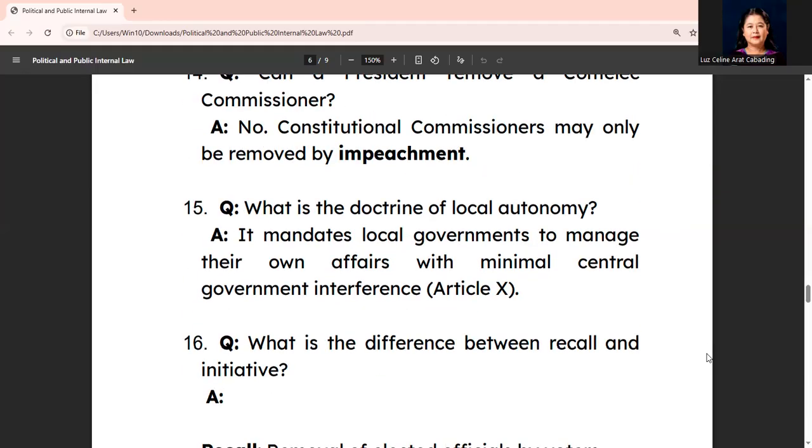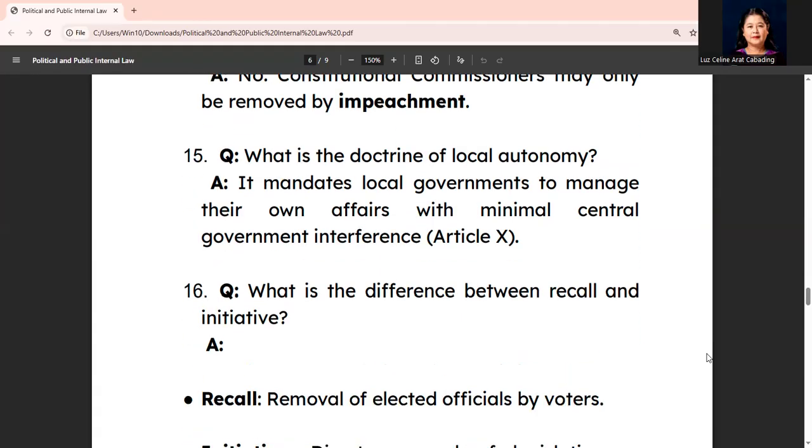And next question, what is the doctrine of local autonomy? Answer, local autonomy mandates local government to manage their own affairs with minimal central government interference. That's under Article 10 of the 1987 Philippine Constitution.